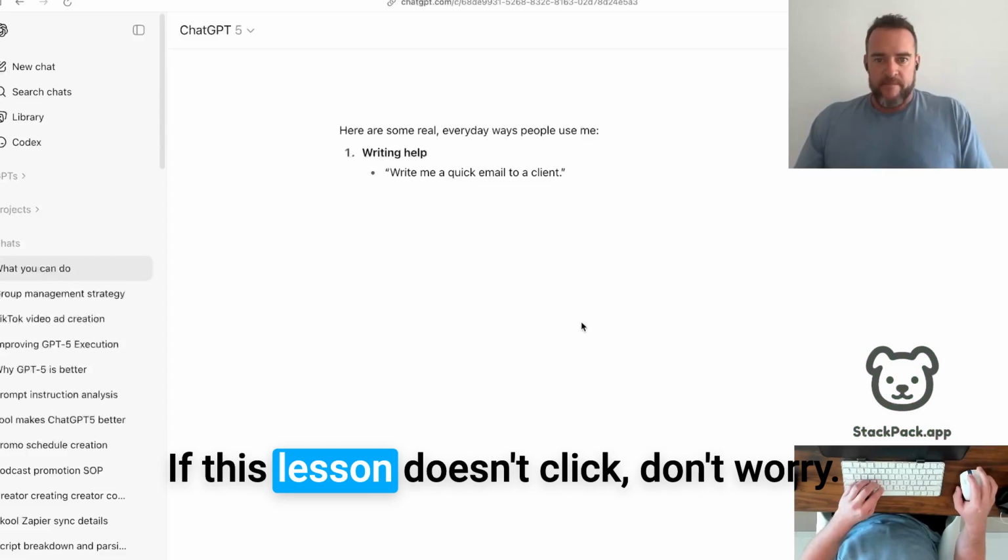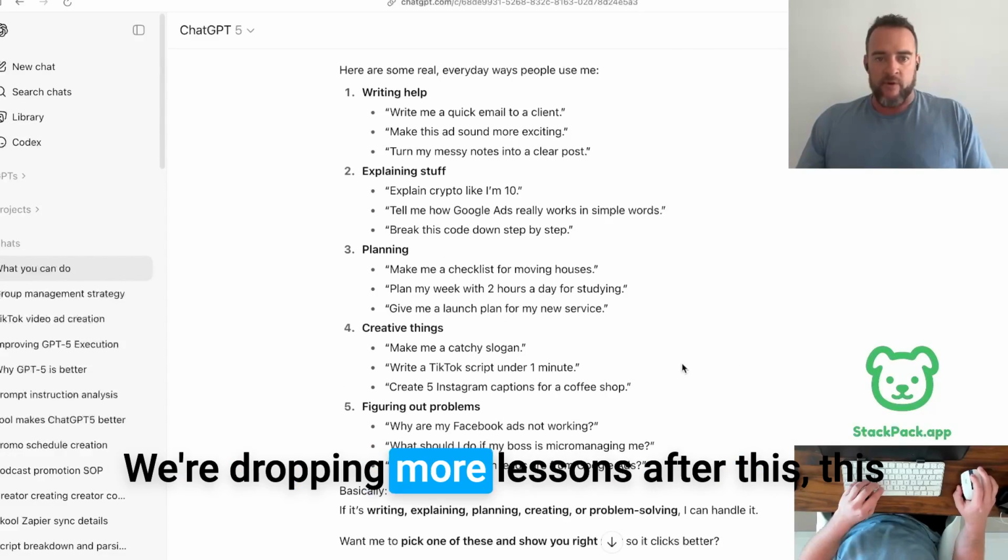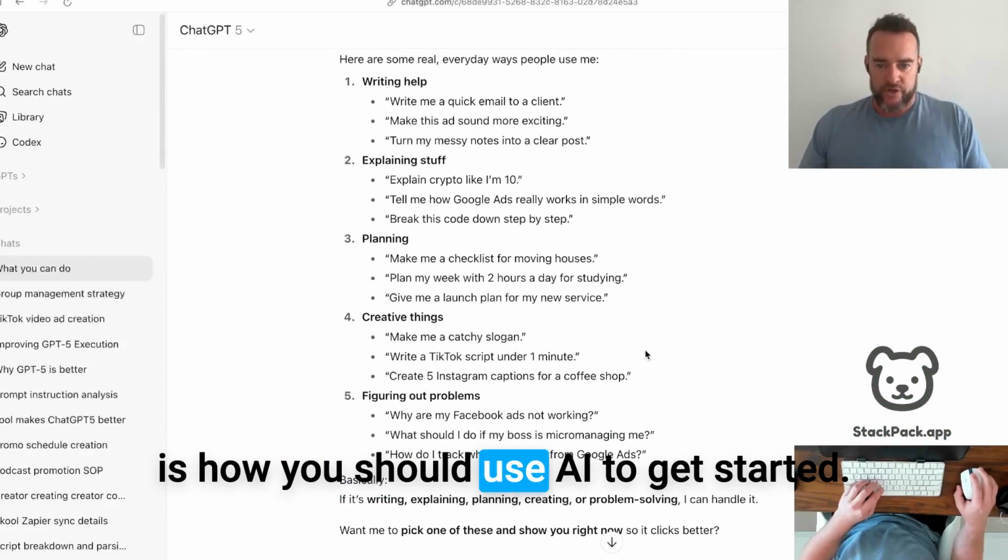If this lesson doesn't click, don't worry. We're dropping more lessons after this. This is how you should use AI to get started.